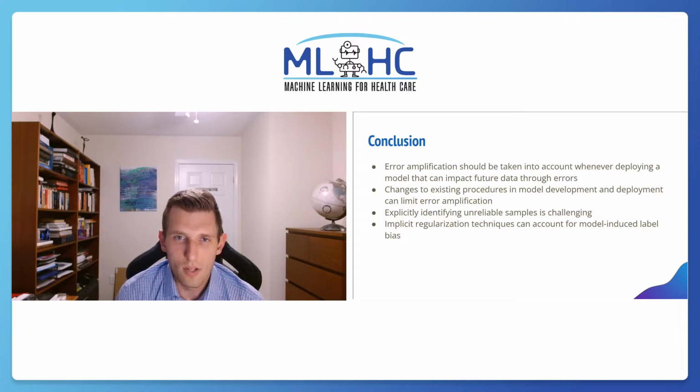Our work has examined a major challenge for deploying machine learning models, namely the introduction of bias into future labels through model errors. Changing existing procedures in the model development and deployment process is an effective way of limiting this phenomenon. While it's difficult to explicitly identify these biased samples, we show in the paper that some methods which implicitly account for label bias can further reduce error amplification.